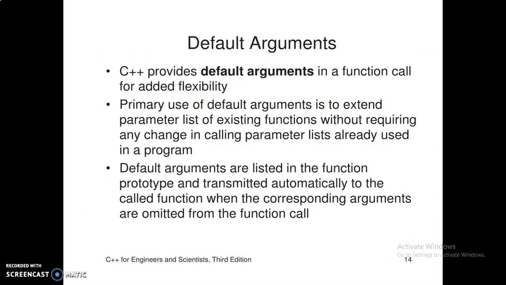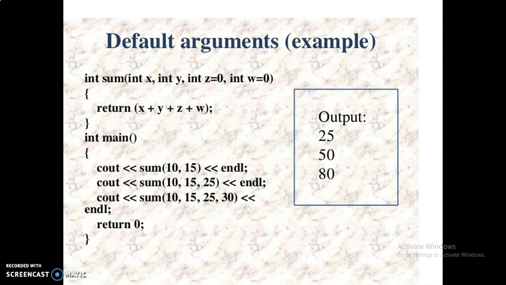C++ provides default arguments in the function call for added flexibility. The primary use of default arguments is to extend the parameter list of existing functions without requiring any change in calling parameters, because some parameters are the same for one or more function calls. At that time, you can use default arguments. A default argument is listed in the function prototype and transmitted automatically to the called function when the corresponding arguments are omitted from the function call.